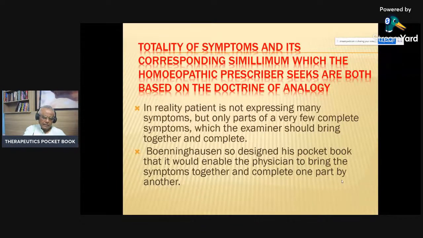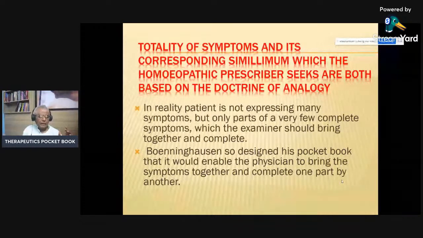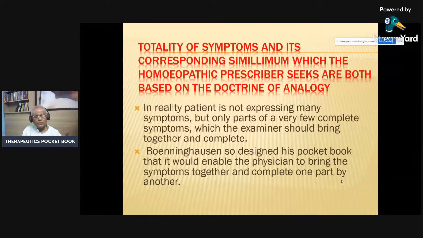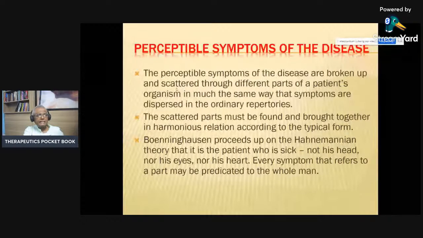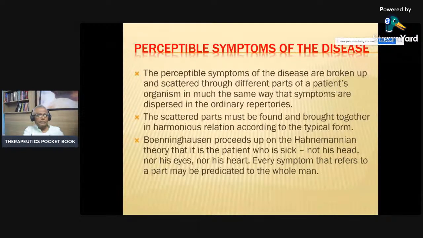So this construction is based on a very precise pocket-book-size book, and it is aimed at completing the symptoms by using the different chapters and combining them together so that you can get one complete symptom. The perceptible symptoms of the disease are broken and scattered to the different parts of the patient's organism, in much the same way the symptoms are dispersed in an ordinary repertory.